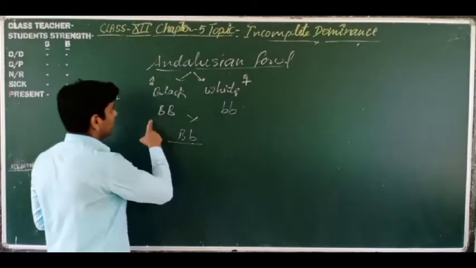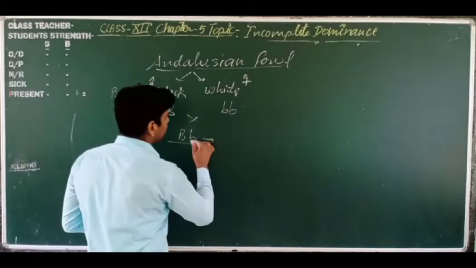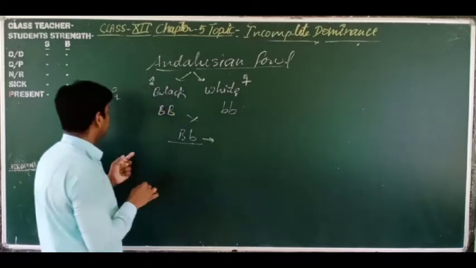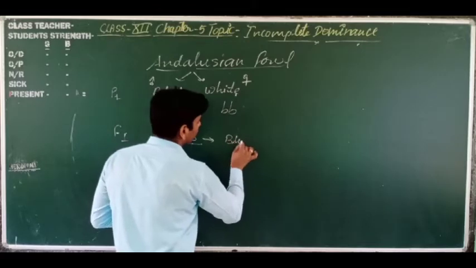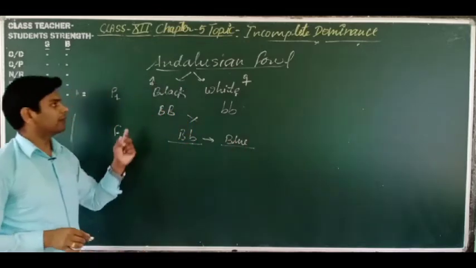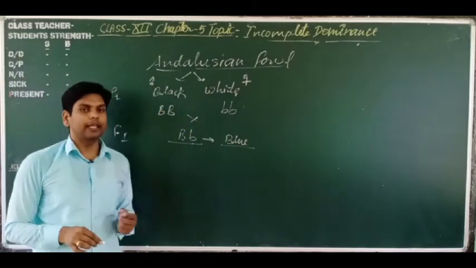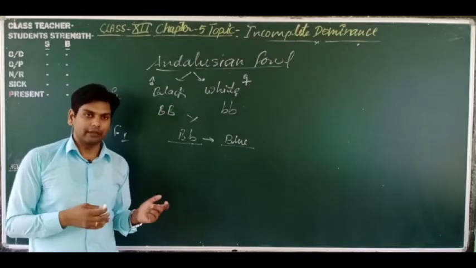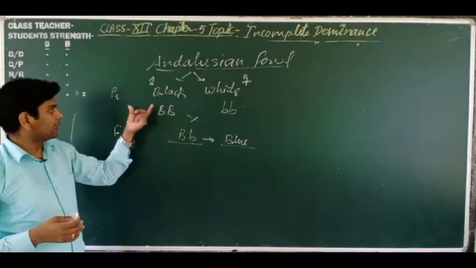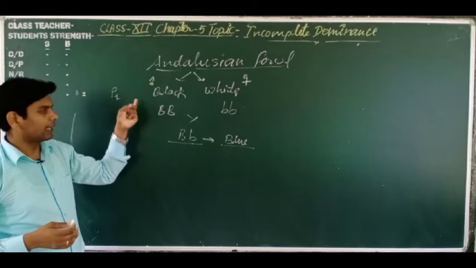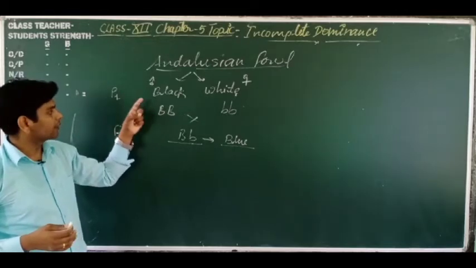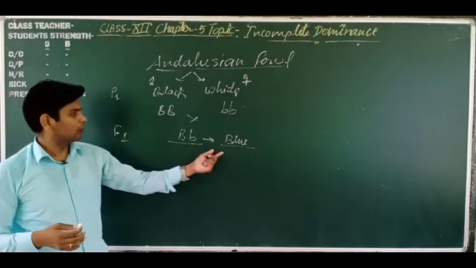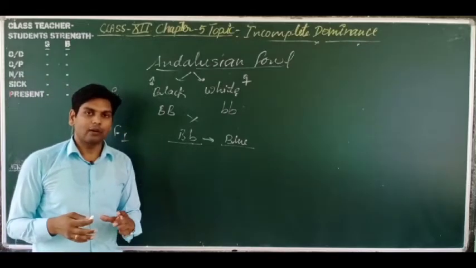It is neither black nor white. So what type of color appears in the F1 generation? In the F1 generation it is blue. And the blue variety of the fowl is very good in meat, very good in eggs. So these black and white are neither good in egg nor good in meat, but this blue one is good in all aspects.